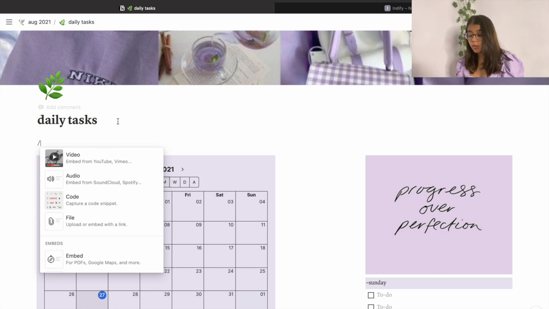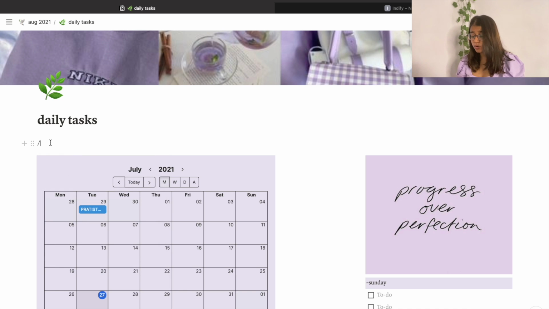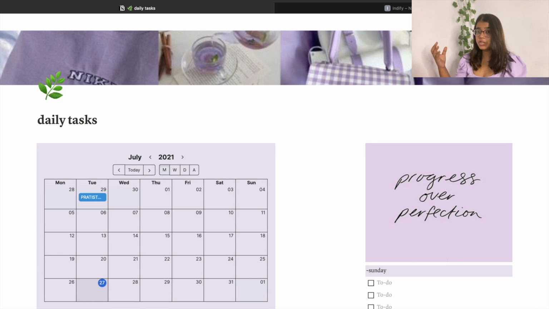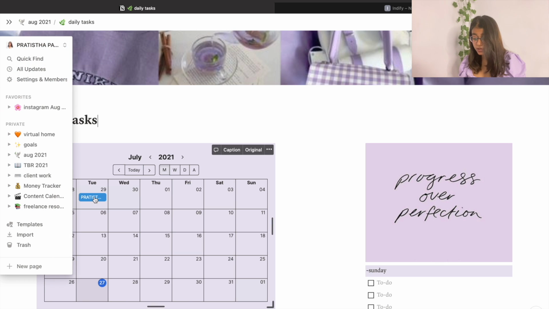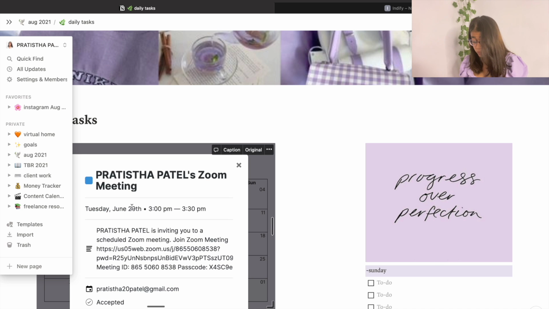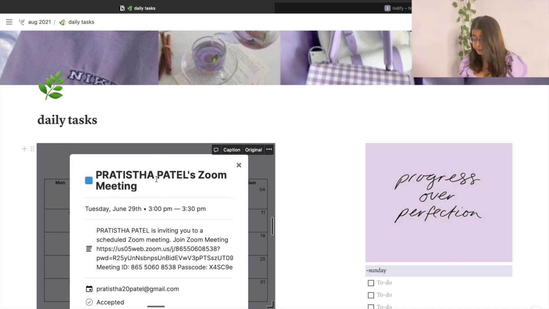So if you go and do some research of your own, there are a lot of widgets available, like weather widgets, countdowns, analog clock, and so much more, but those didn't seem much use to me, while a Google Calendar is very very useful. So I used it, and it helps me track everything. So for example, on 29th of June I have a Zoom meeting, so it's showing over here.